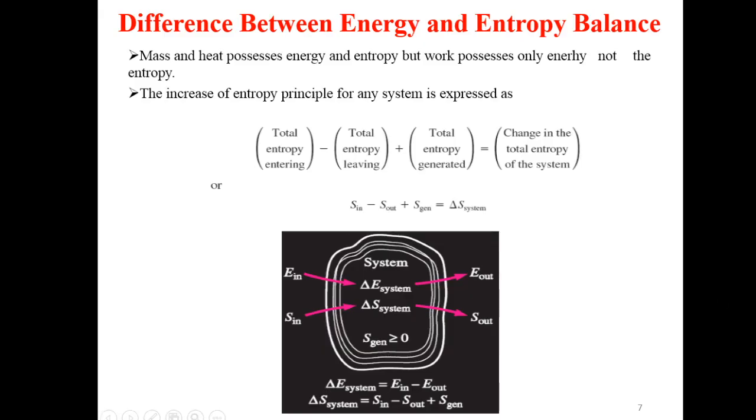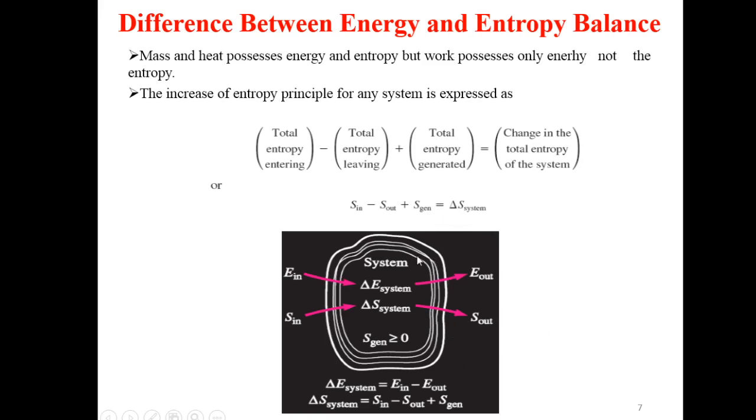Next is the difference between energy and entropy balance. Mass and heat possess energy and entropy, but work possesses only energy, not entropy. The increase of entropy principle for any system is expressed as total entropy entering minus total entropy leaving plus total entropy generated is equal to change in total entropy of the system. S in minus S out plus S generation equals delta S system. This is valid for closed system. So this is our system.